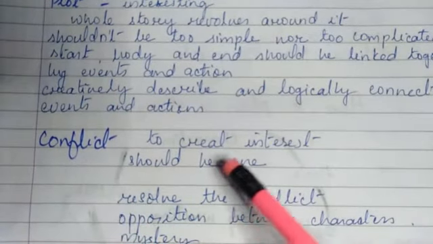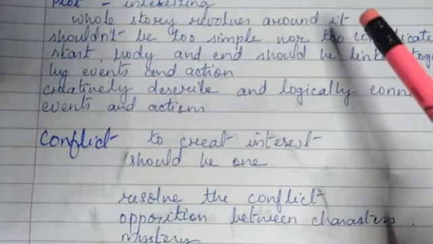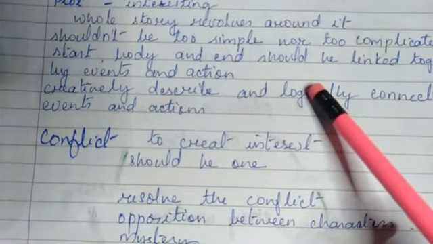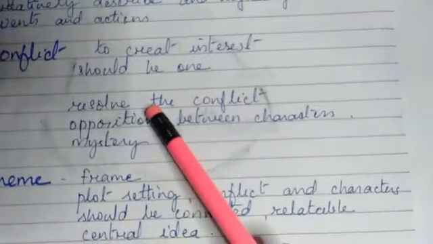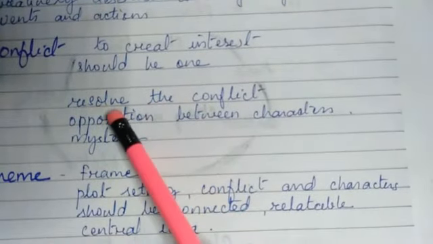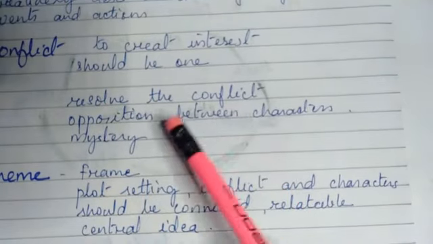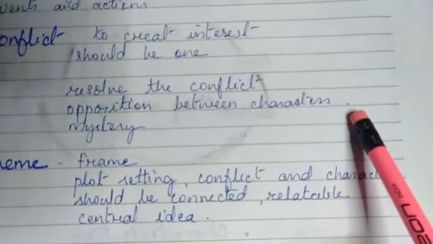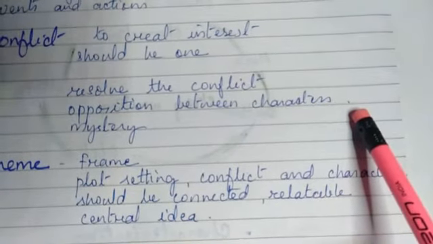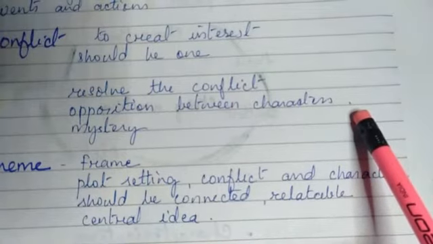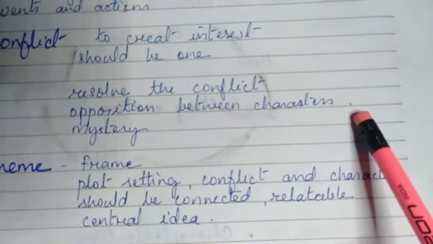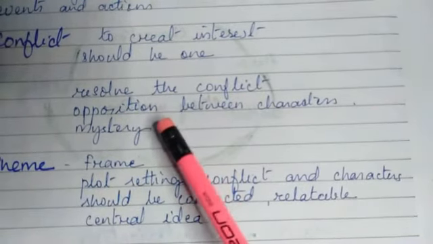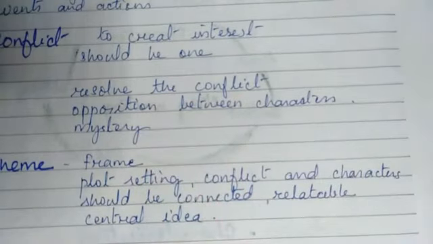And because this is a short story, the conflict should be one only, so it can be resolved. That is, the conflict can be removed. So if there is a conflict, there will be a resolution or the resolving of the conflict also. And when there is a conflict, we get to see the opposition between characters. That is, two different types of characters we'll see. One who is trying to solve the problem, the other one who is adamant on wanting to create that problem, okay. So you will get to see the opposition between characters when there is a conflict.